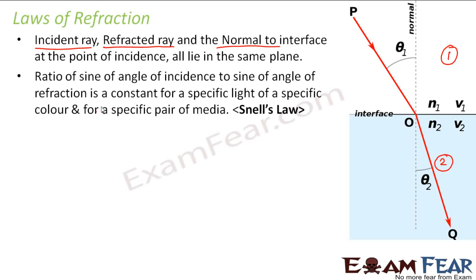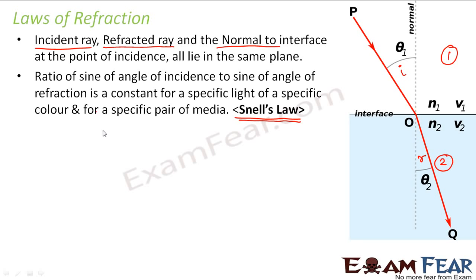The second law states that the ratio of sine of angle of incidence to the sine of angle of refraction is a constant for a specific light of a specific color and for a specific pair of media. It is often known as Snell's law. Let us suppose this angle is known as the angle of incidence and this angle is known as the angle of refraction.